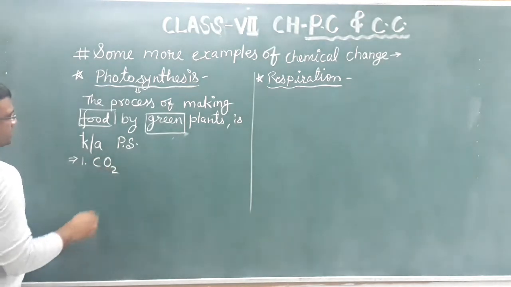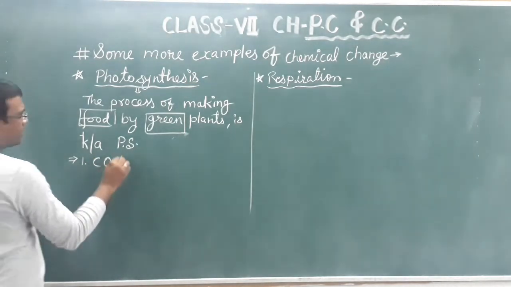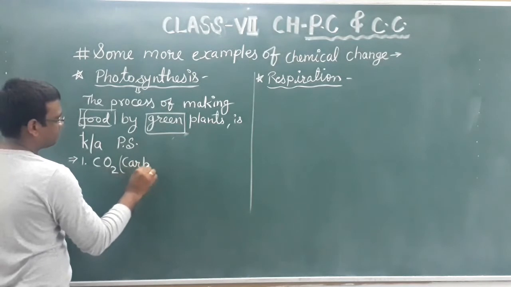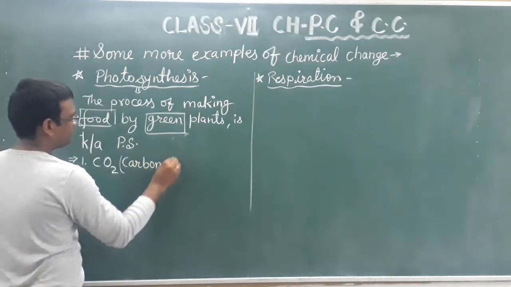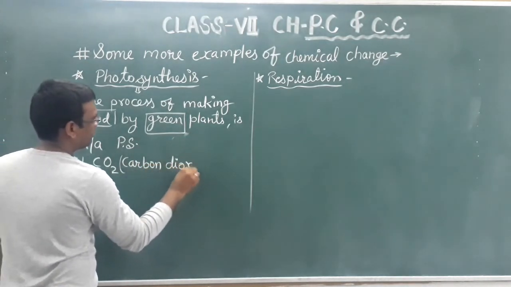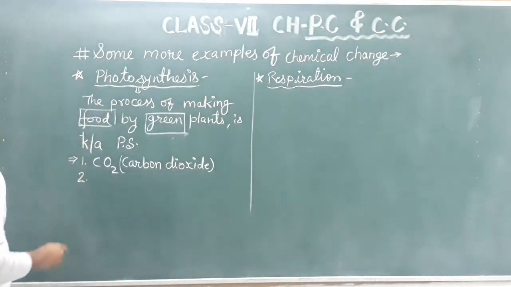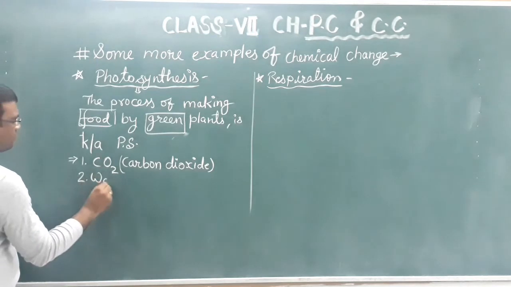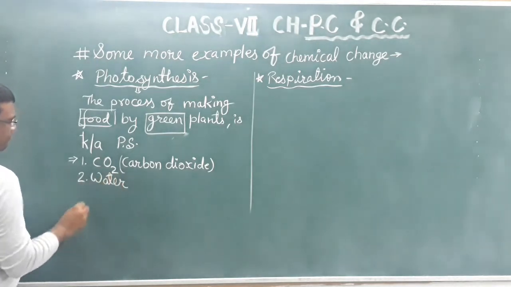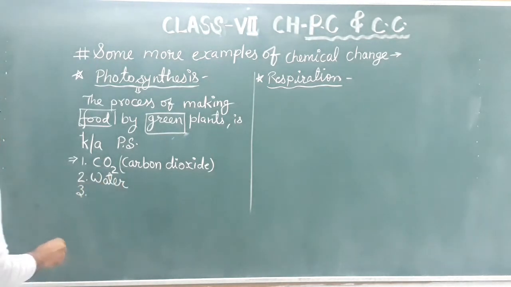carbon dioxide, CO2. CO2 means carbon dioxide. Second, water. Third, sunlight.